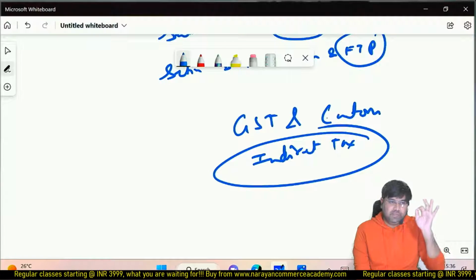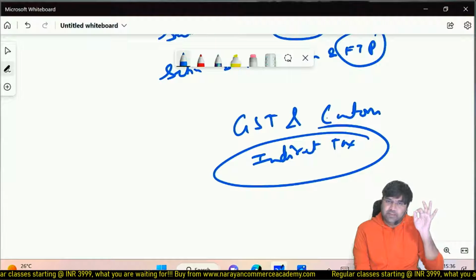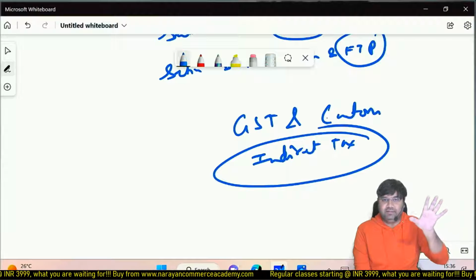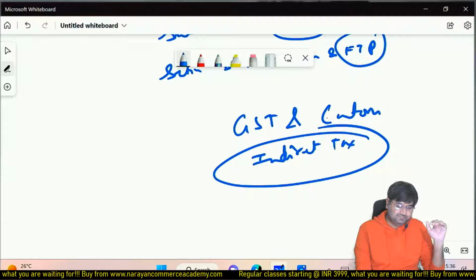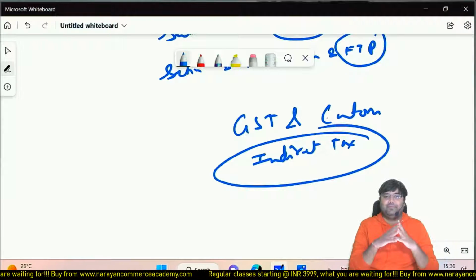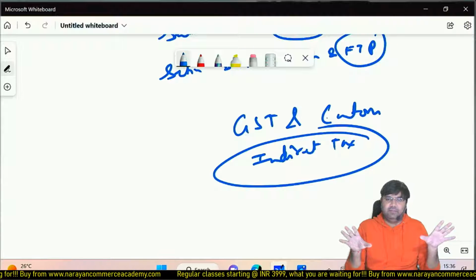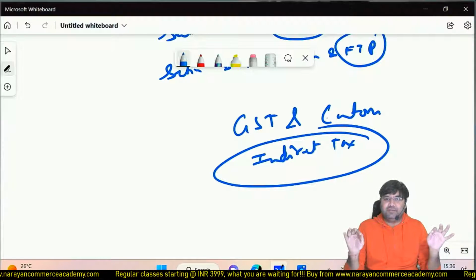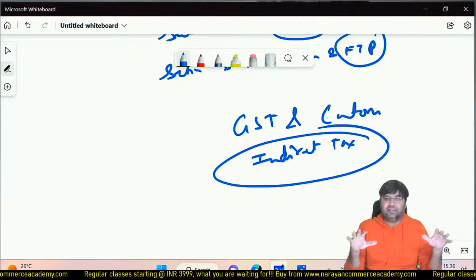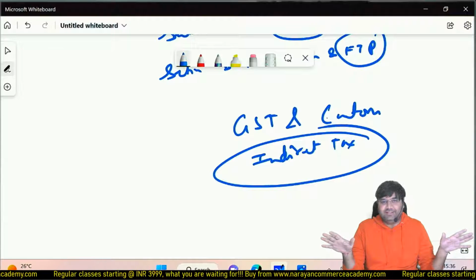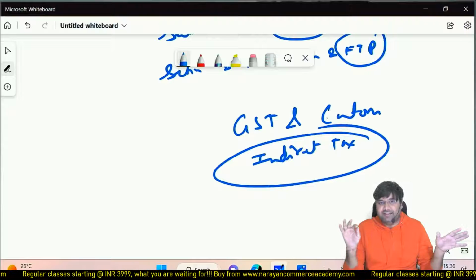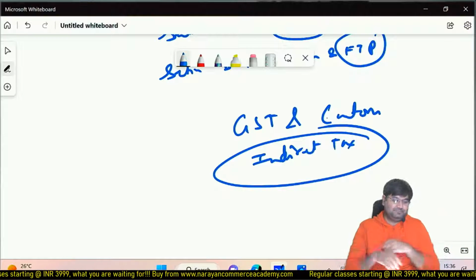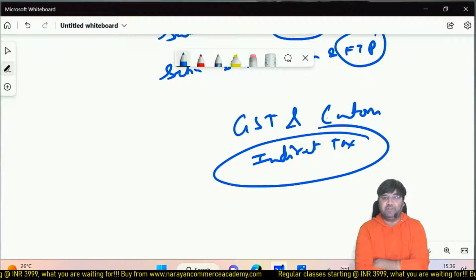Anyone, please tell me in simple language, what is the difference between the indirect taxes and direct taxes? In very simple language, you are explaining to a person who is going to understand direct tax and indirect tax for the first time. So explain in that language, maybe only in one sentence. I am waiting for your answer.